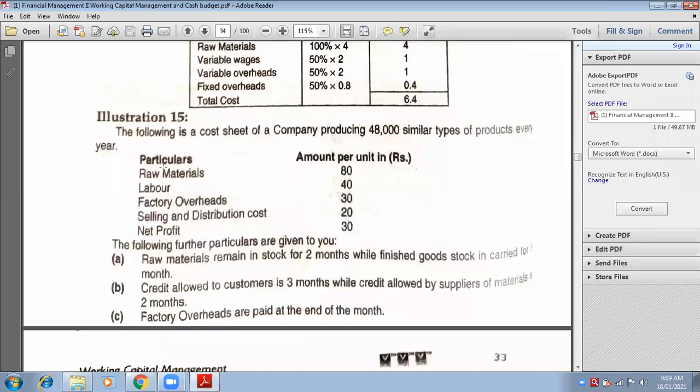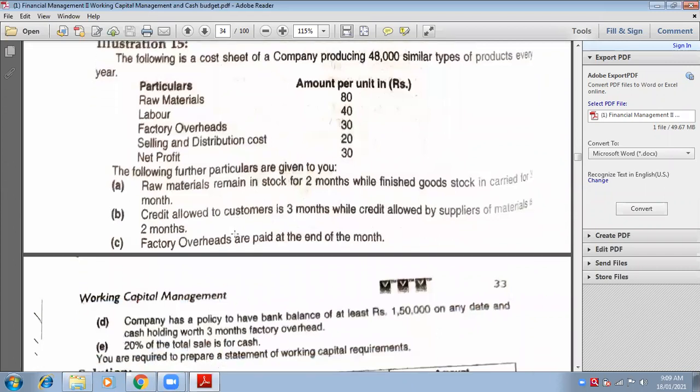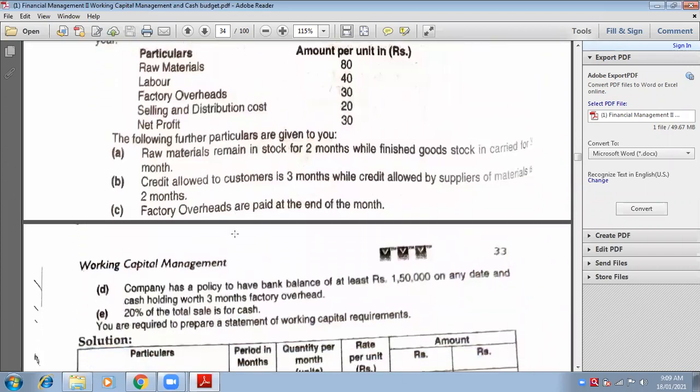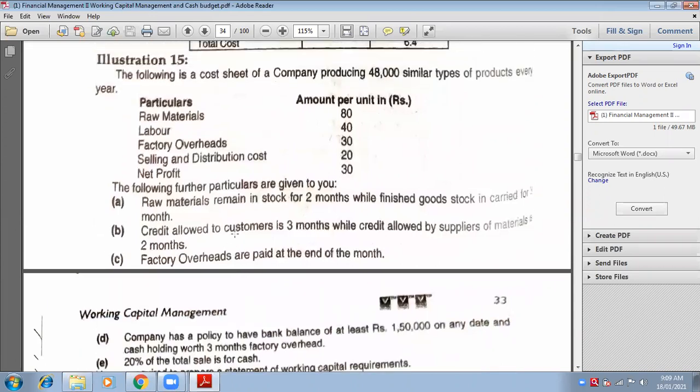So let us quickly begin with this question number 15, and I will tell you to add a last point as core current asset, because I want to teach you all three methods of MPBF. In the last lecture, I had taught you all three methods, but this would be a practice sum. So let us go with all three methods of MPBF, maximum permissible bank finance.